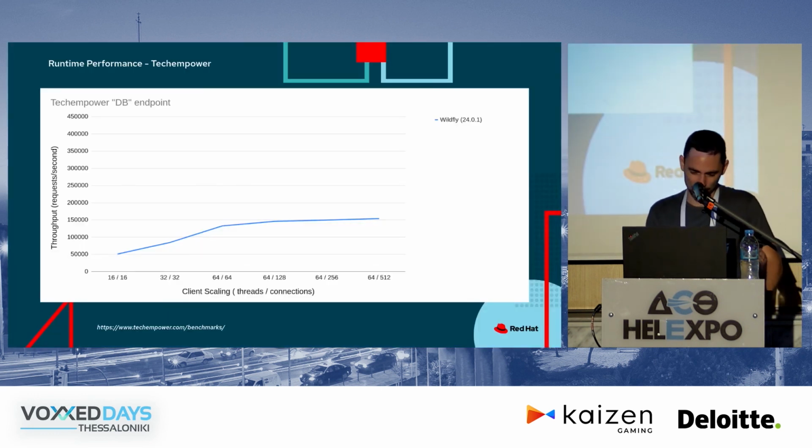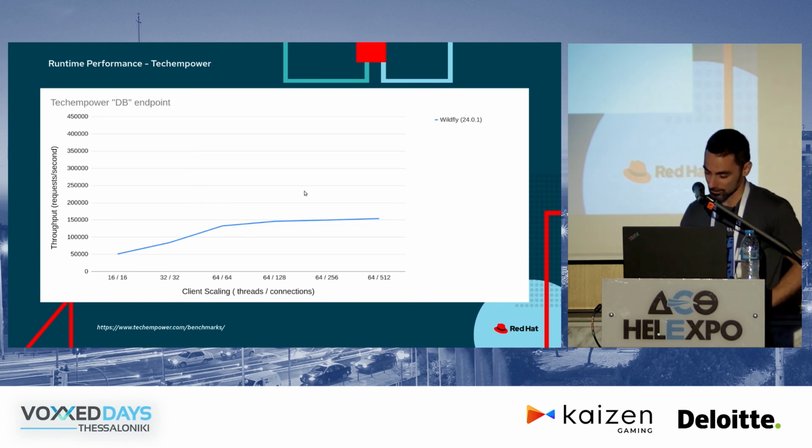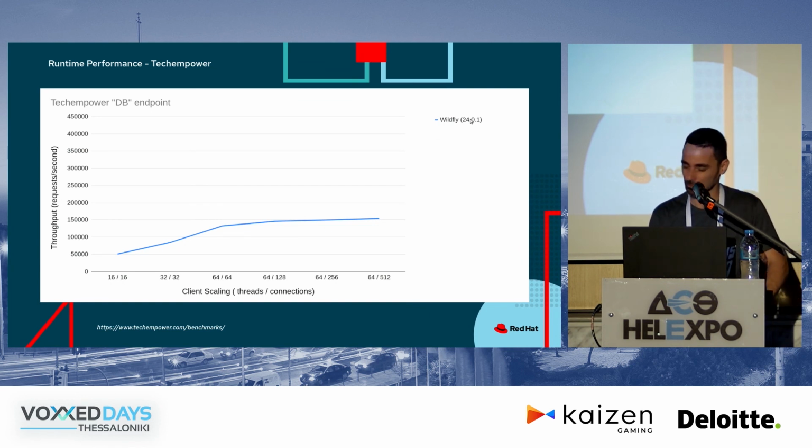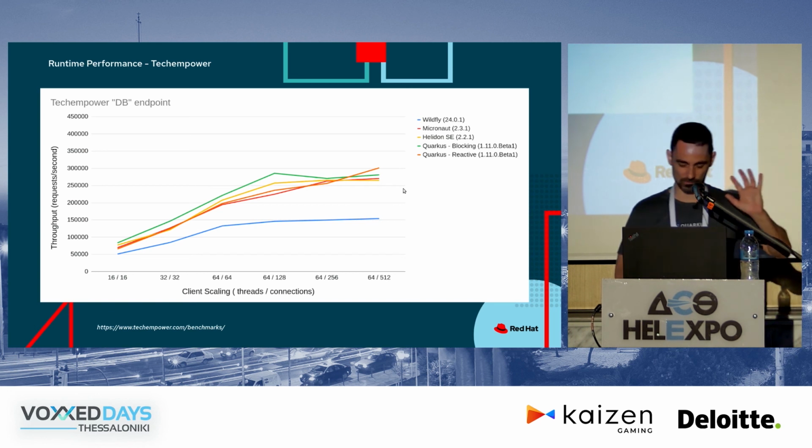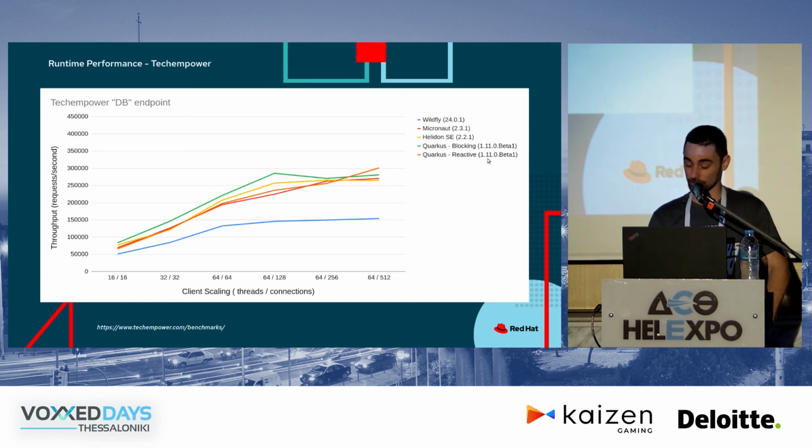So this first slide shows a baseline of how much performance we could get with a version of Wildfly, right? This is probably 2 years old, or a year and a half. We're comparing that baseline with Quarkus, the blocking style for Quarkus version 1.11, so this is a year and a half old, and some other APIs here.